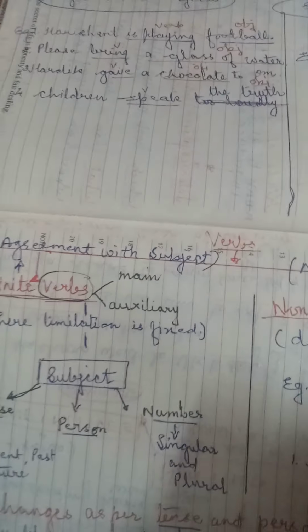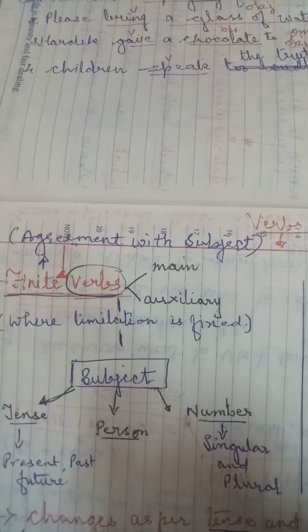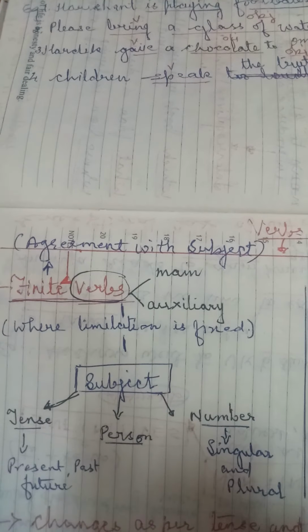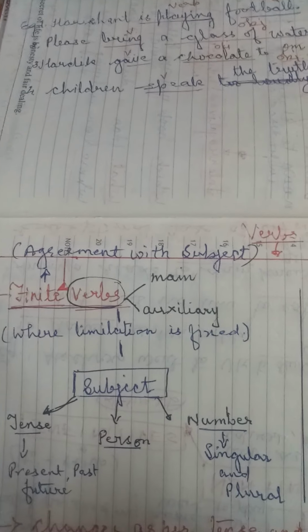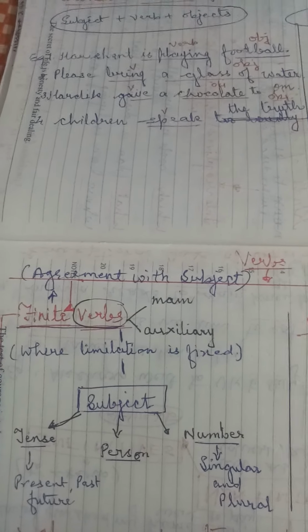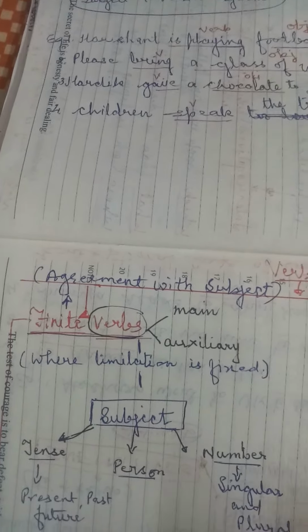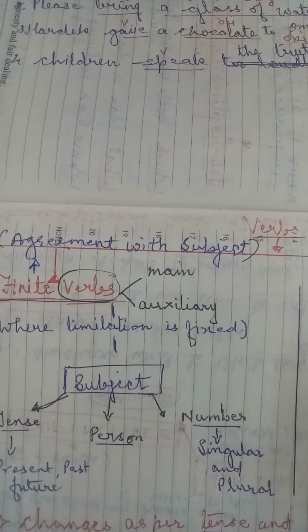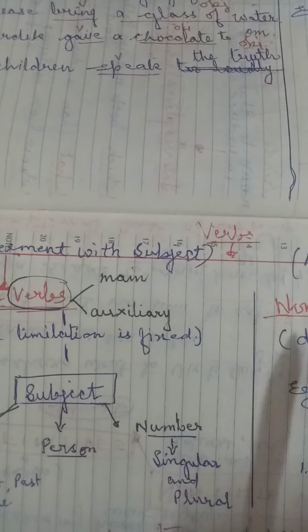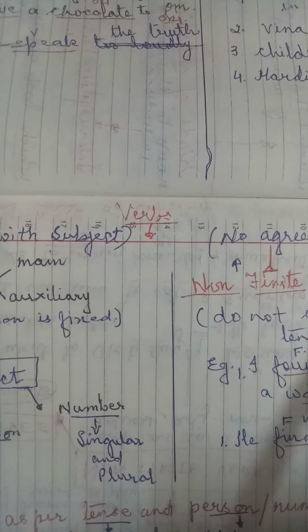Now let us proceed to the verbs, where I will give you details, but let me first give you an introduction about the finite verbs and the non-finite verbs. The very first thing, keep it in mind, my dear students: the finite verbs are the verbs which agree with the subject. If I say to you, I are playing, it does not agree, because I is not used with are. We must say I am playing.